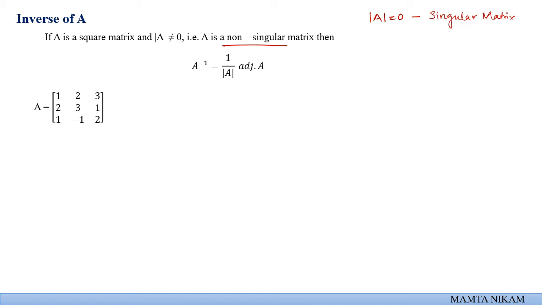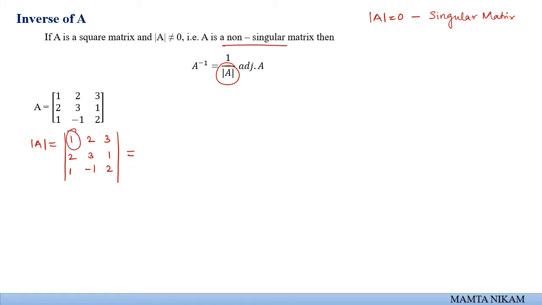So this is the same matrix which we have saw earlier. So इसका cofactor adjoint हमें पता है already. So I will just directly write down what is the adjoint matrix here. I'll write down the cofactor matrix, adjoint matrix, and we will get the A inverse also, but we need to know what is the determinant value. So we will calculate that one first. So determinant form, what is the determinant form? Determinant form is 1, 2, 3, 2, 3, 1, 1 minus 1 and 2. This is the determinant. How do we calculate determinant?